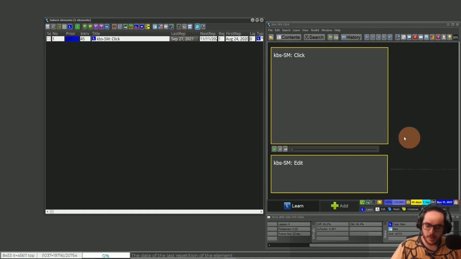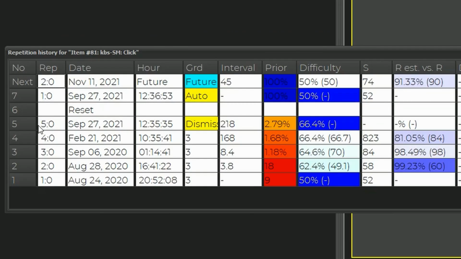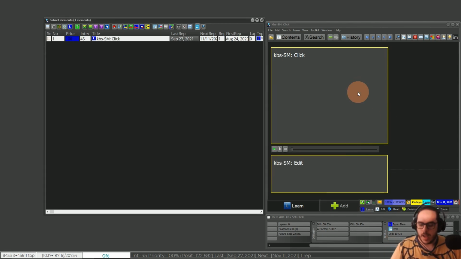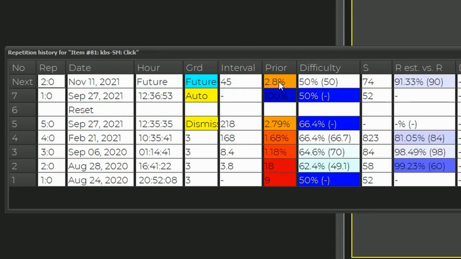Okay, gotcha. But what about the history of this item? So we dismissed it, 5th repetition. Look at the date: September 27th is when I'm recording this video. That is today. What happens is that I had a priority of 2.8%, and now it's extremely low. It's in fact the lowest priority possible, the last item in the priority queue. So what I lost is the priority I had. If it's just one item, I can press Alt-P and set it again at 2.8, more or less. Now I have almost the same.